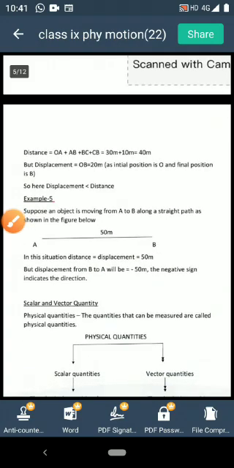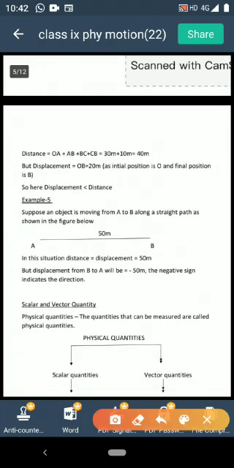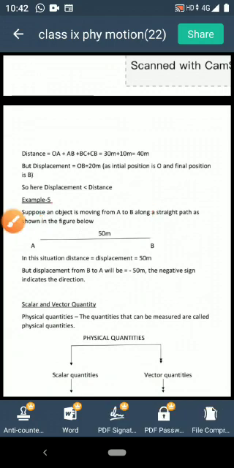Come to the next example where the object is moving along a straight path from A to B. The length of the path is 50 meter. Clear? What is the distance? Simply distance is the actual length, that is 50 meter. What about the displacement here? Displacement is the distance between the initial and the final position, that is A to B, that is even 50 meter. So here if the object is moving along a straight path, distance is equal to displacement.